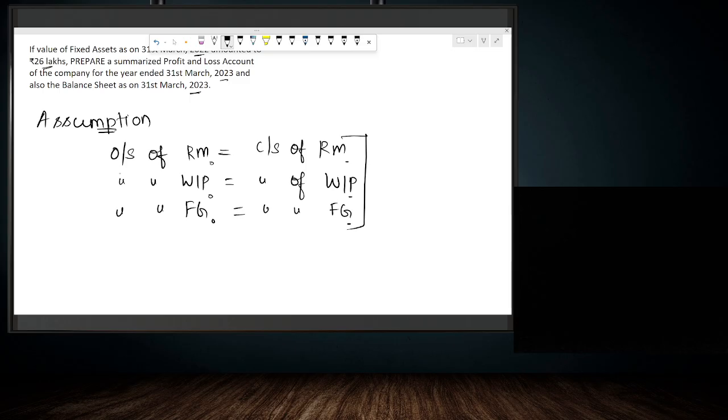Why? Because it is not mentioned in the question. It is a newly formed company or nothing like that is mentioned. So we can assume it is an existing company. For existing companies, we are making the assumption that whatever the opening stock of raw material, the same amount is maintained as closing stock of raw material as well. Similarly, whatever the amount of opening work in progress is maintained as closing stock of work in progress as well.